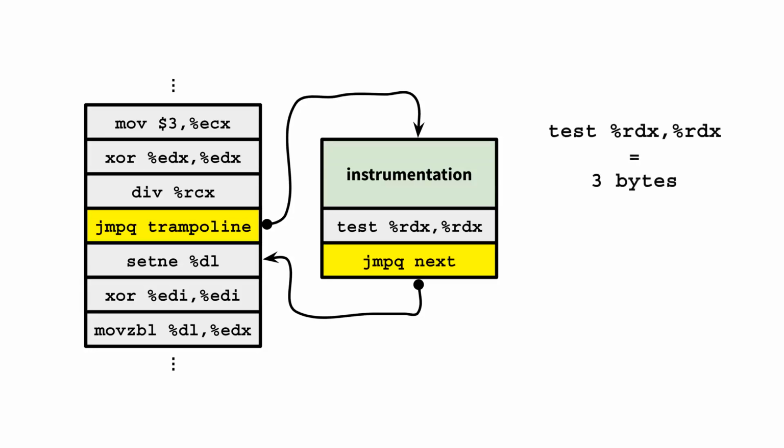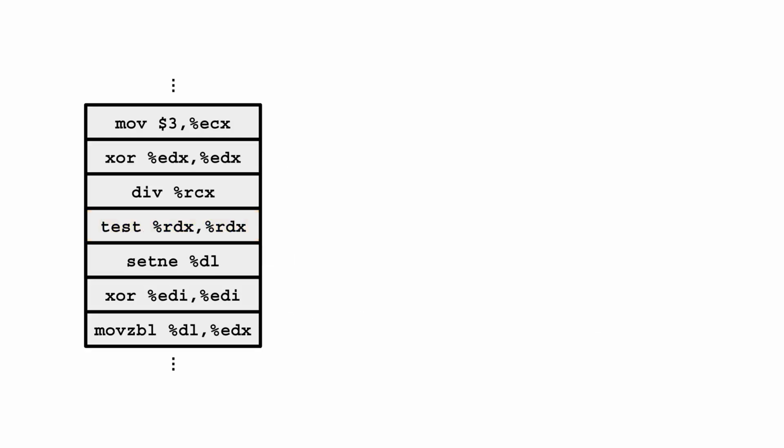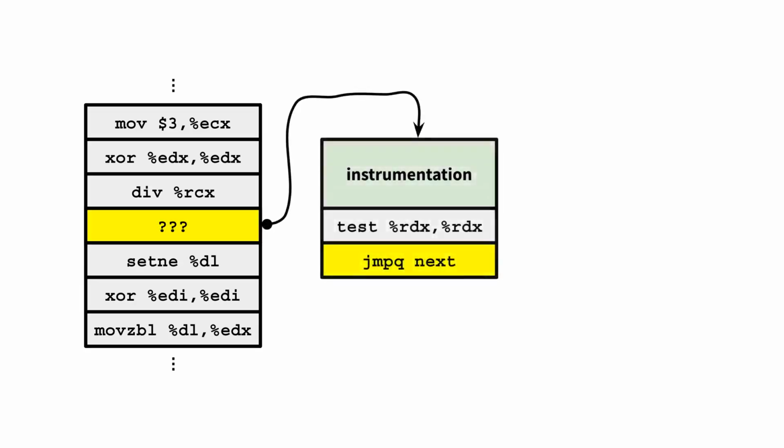However, this basic approach can only be applied if the patch location instruction is the same size as or larger than a jump instruction. If the instruction is too small, this approach cannot be directly applied. So let's consider the problem in reverse. Basically, what we want to do is replace the patch location instruction with some other instruction that will divert control flow to a trampoline. All we need to do is figure out what this replacement instruction could be.